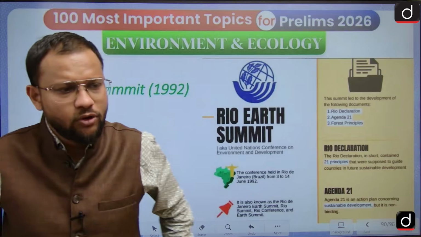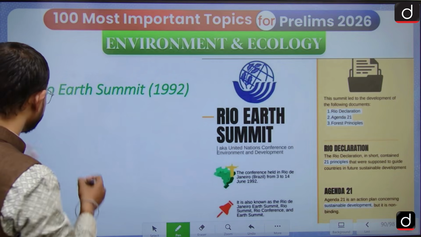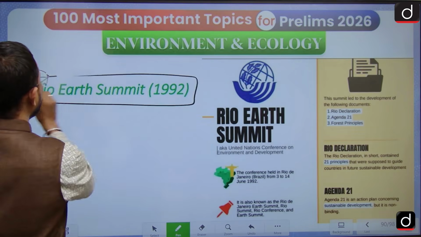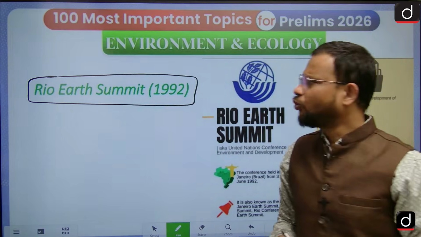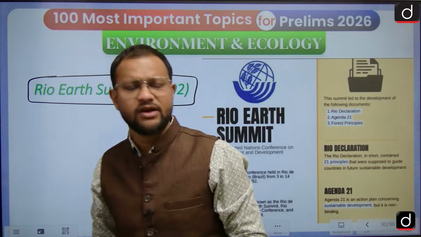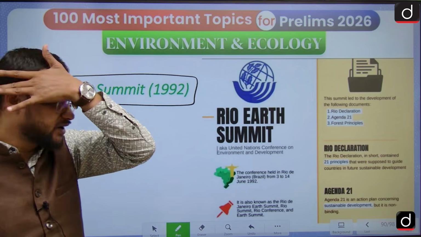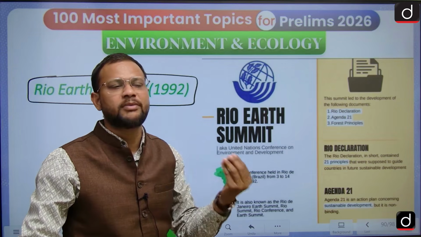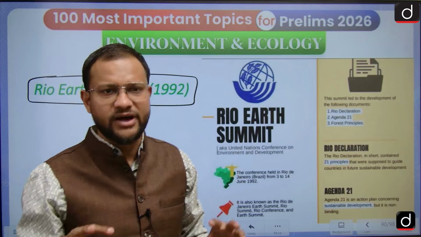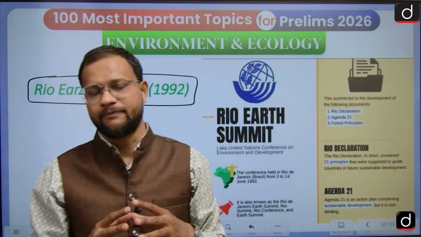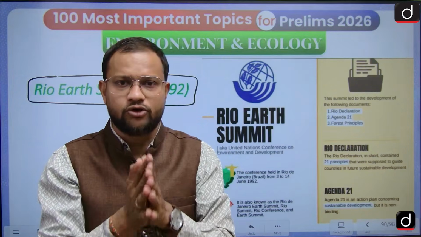Then the Rio Earth Summit. Guys, this is simply the Rio de Janeiro Earth Summit of 1992. This summit was a very landmark summit in itself, because it is also known as the Earth Summit, and the CBD, Convention on Biological Diversity, finally came out of it. The world leaders accepted that the environment needs to be protected, and we gave ourselves a target to protect the earth.